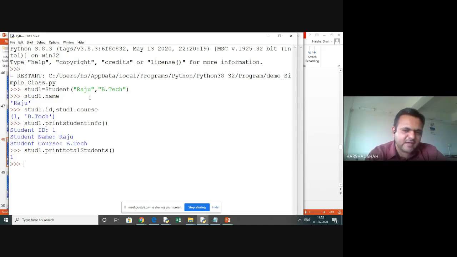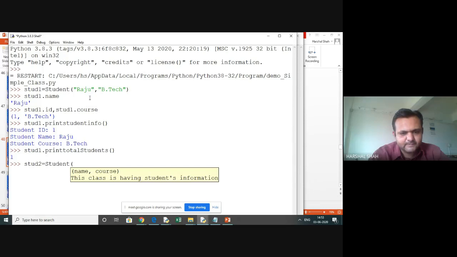This way you can create a class, and you can create the objects. Even I can create right now a stud2. And if I want stud2, what I do? I will call a function name, this is a default creation method, and this is Manu, and Manu is going to do an MBBS.